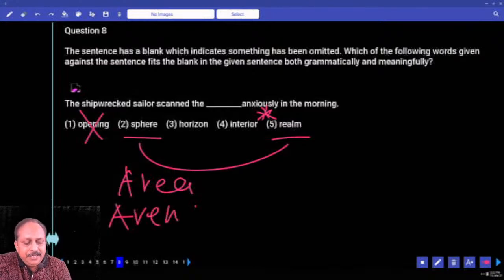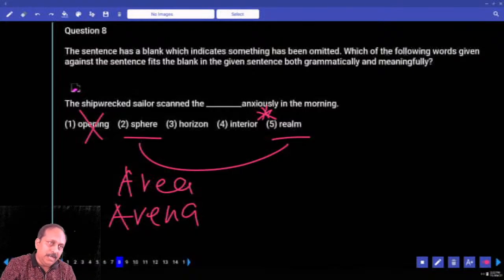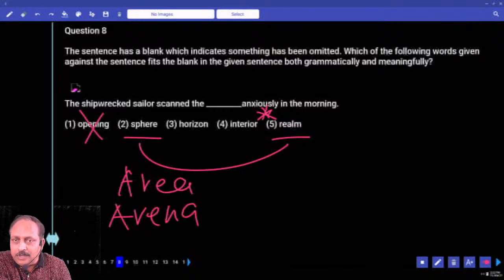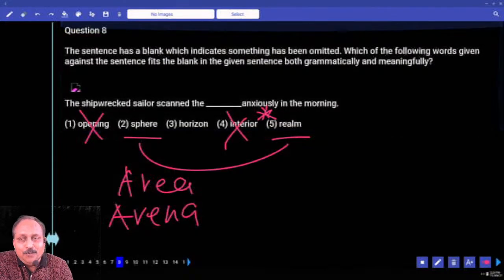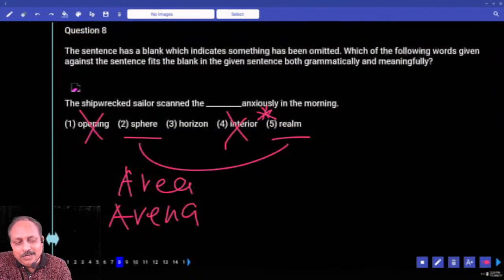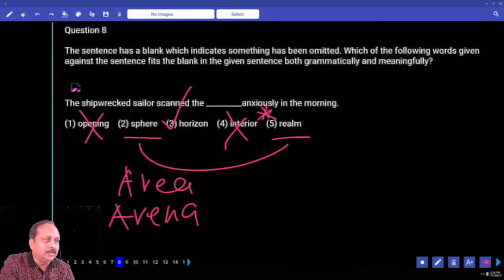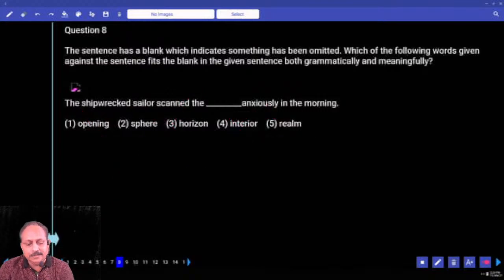One more word. Please write the word arena. Arena has got two different meanings. One meaning, it goes with a sports stadium. We use the word arena. Arena also means these three words, area, sphere, realm. So it is a synonym of these words, all one group. Do these words go with the context? No. What is the fourth one? Interior. Interior of what? Doesn't make any sense. So what are you left with? The sailor looked at the horizon to get an idea how it is going to be. Answer is the third option.